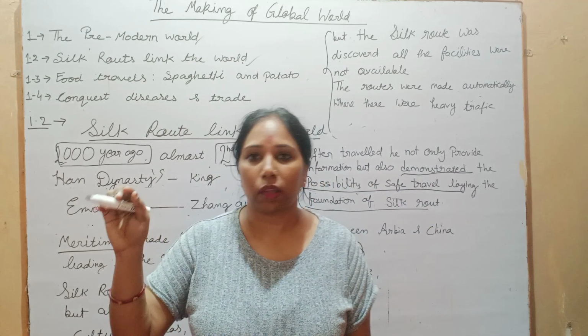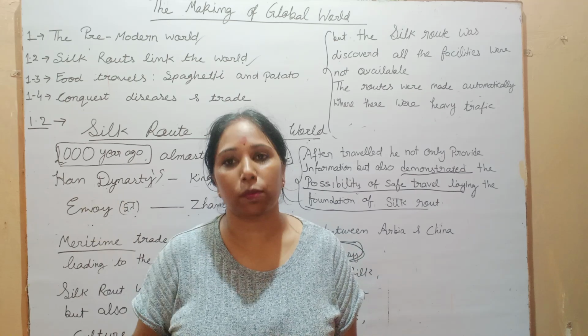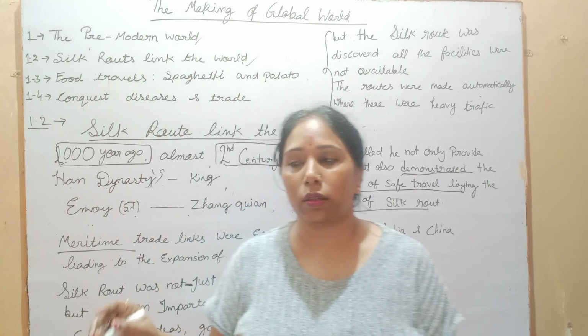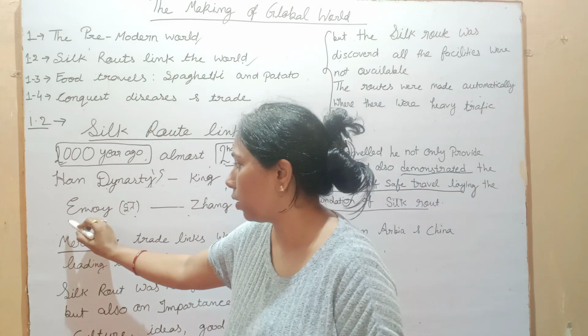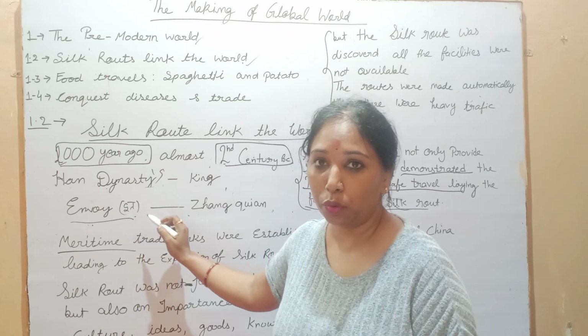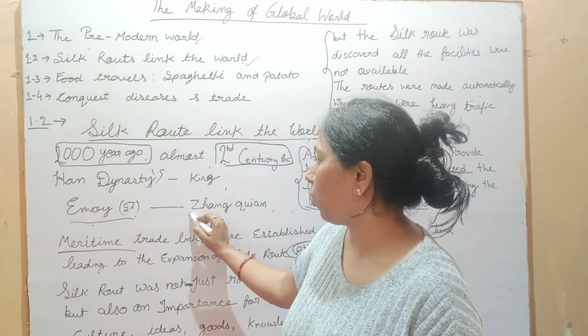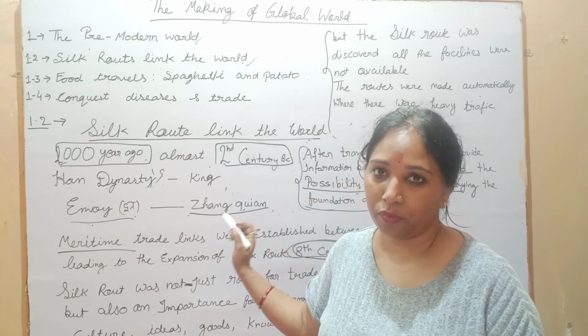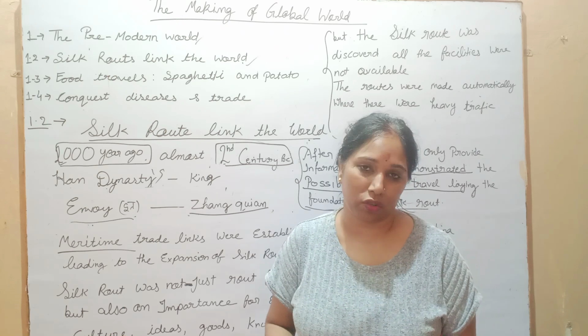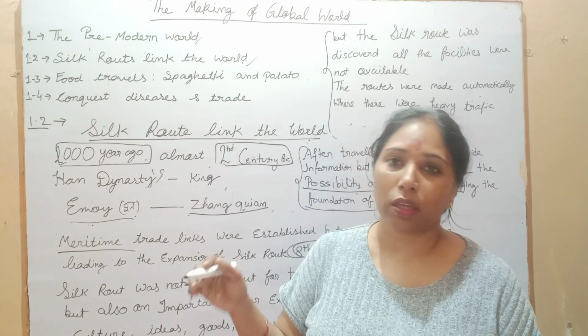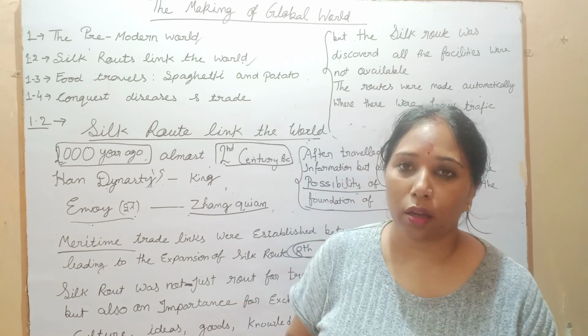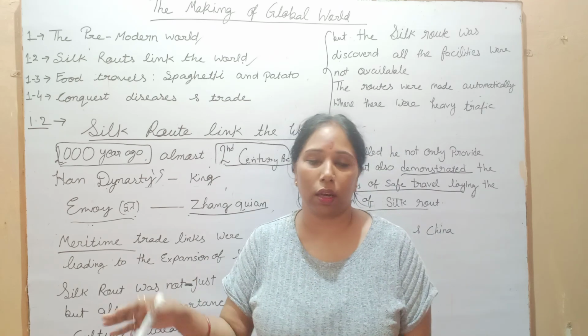So the thought was triggered in his mind, and his envoy, मतलब उसका दूत, his envoy's name was Zhang Qian. Zhang Qian traveled to the west in search of a trade and political alliance.